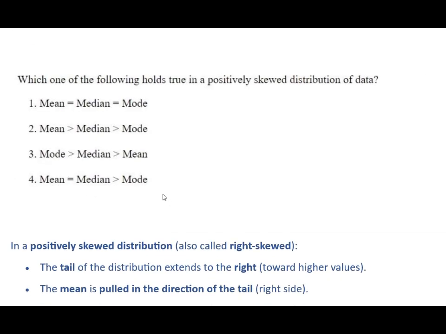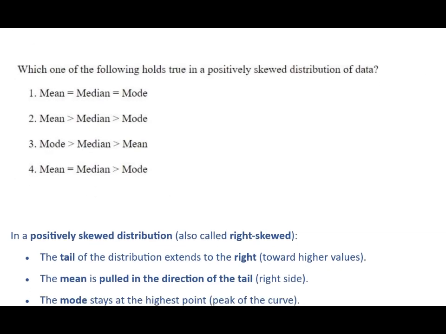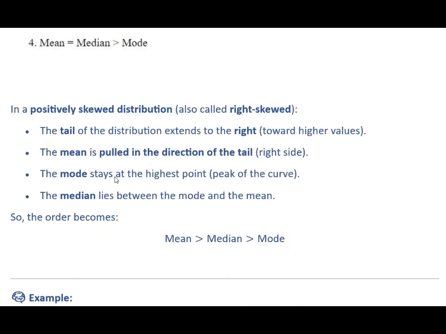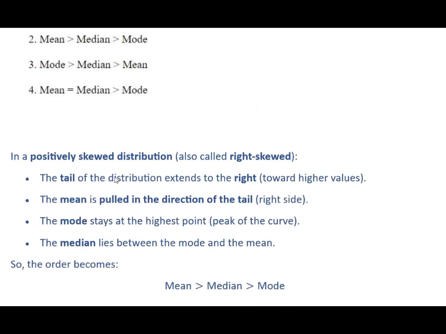Next question, which of the following holds true in the positively skewed distribution? In a positively skewed distribution, also called right skewed distribution, the tail of the distribution extends to the right. The mean is pulled in the direction of the tail and the mode stays at the highest point. The median lies between the mode and the mean. So the order becomes mean greater than median greater than mode. That is what we got as the figure.